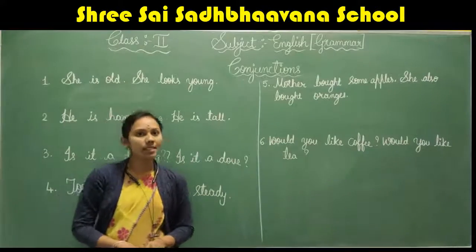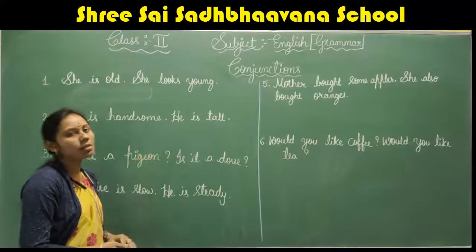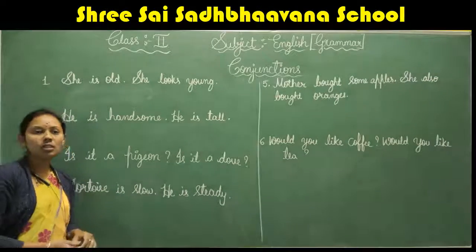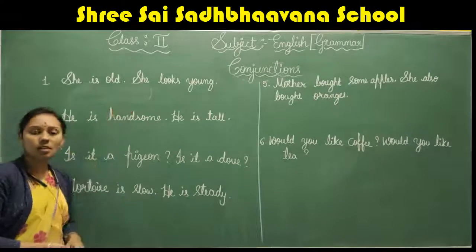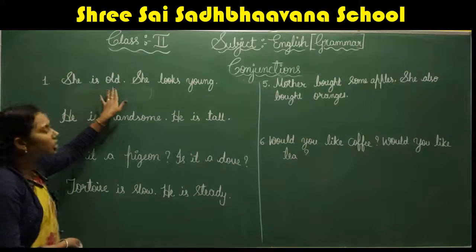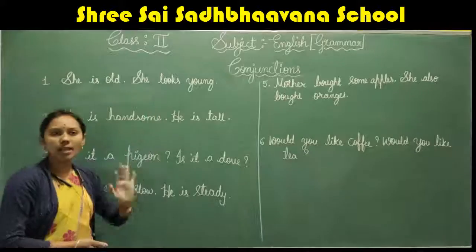Children, now let us join these sentences using a conjunction. Let us see how to join these sentences using a conjunction. The first one you can see is: she is old, she looks young.